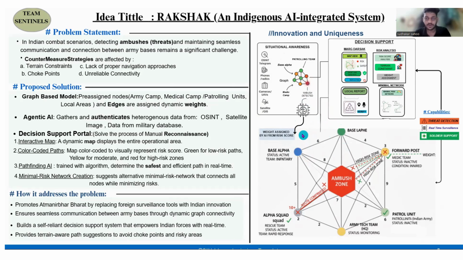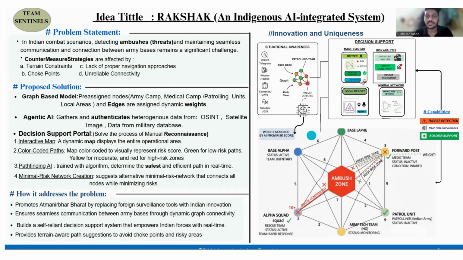Simultaneously, our AI will generate a risk score graph where all of its edges are dynamically assigned weights according to risk score factors. The risk score factors may be the choke points, terrain constraints, and fog visibility areas. This is how we are able to create situational awareness and build a reliable connection between different army bases.